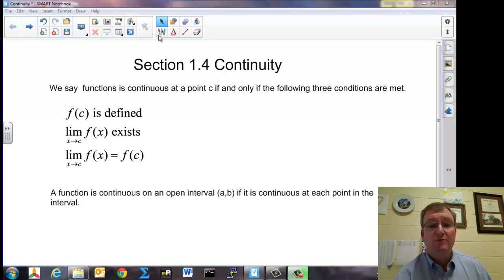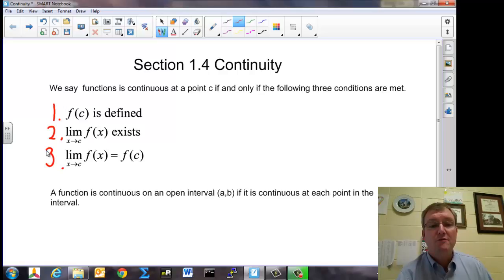Mathematically, though, there are three parts to the definition for continuous, and you need to be sure that you know these three, and you're going to hear these over and over quite a bit throughout the year. If we say a function is continuous at a point, that means, number one, the function is defined. That means for whatever the function is, if we put in the number c, then we can get some number out. The limit exists, and we've talked about that.